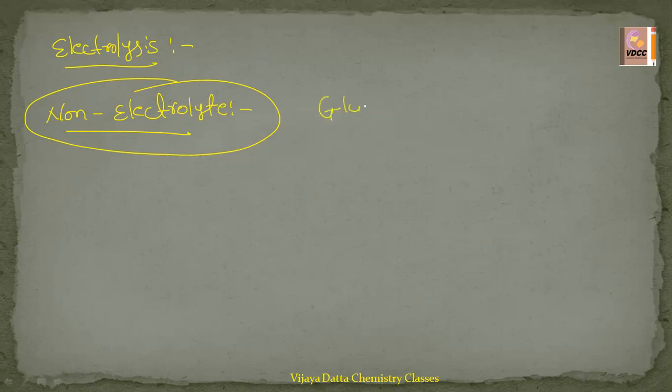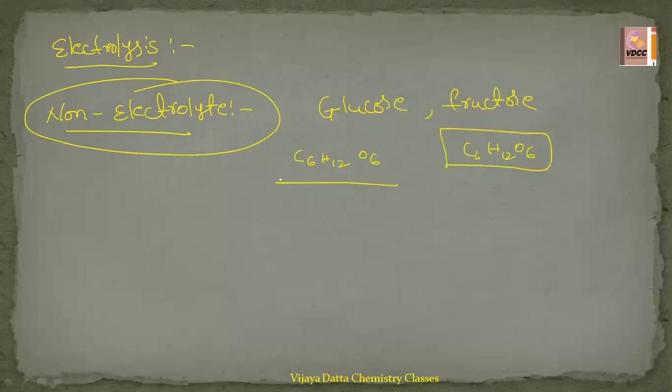Glucose, fructose, we already know the formula for both is C6H12O6 only, but in glucose there is the aldehyde group, in fructose the ketonic group is present. Urea, NH2CONH2, also does not conduct electricity because it is a non-electrolyte.